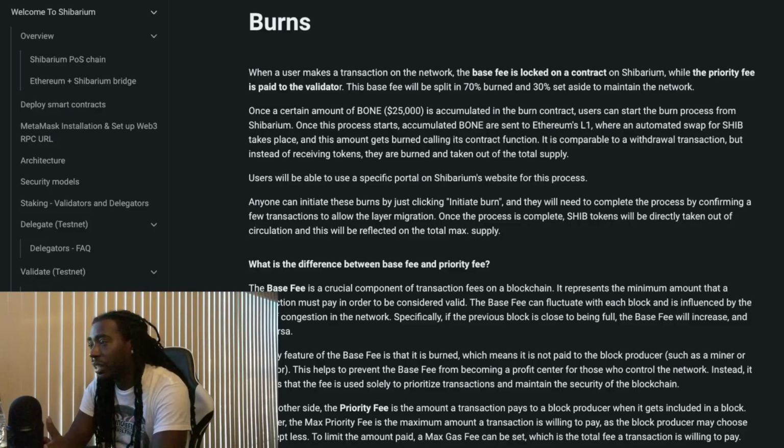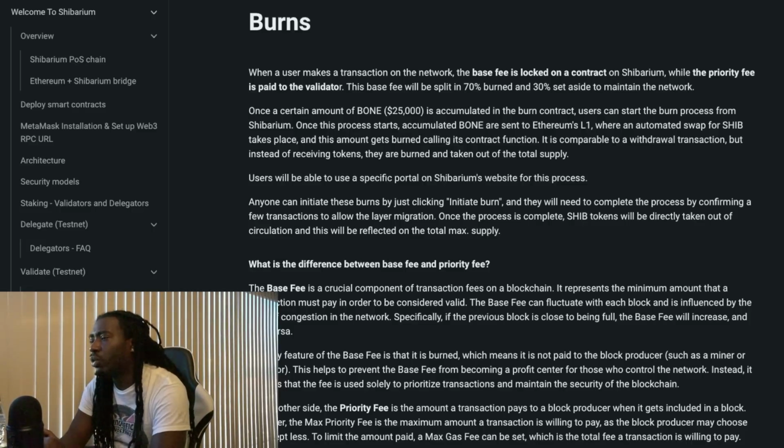So it looks like it's something similar to that. Not something that we're not used to, but I just hope it would be something that's automatically implemented. If someone wanted to do a transaction on Shibarium, I'm hoping there's no choice but to burn Shiba Inu through this burn feature, even if that person doesn't choose to click initiate burn.